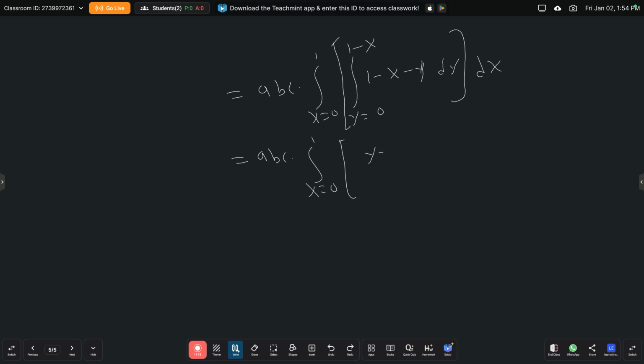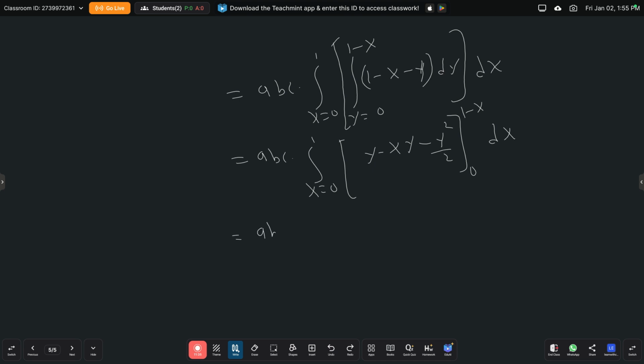This is equal to abc into x is from 0 to 1. Integral of 1 is y. While integrating with respect to y, x is constant. So this is integral of x is x into y minus integral of y is y square by 2 between the limits 0 to 1 minus x into dx.